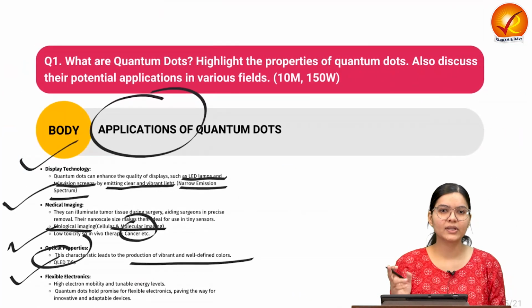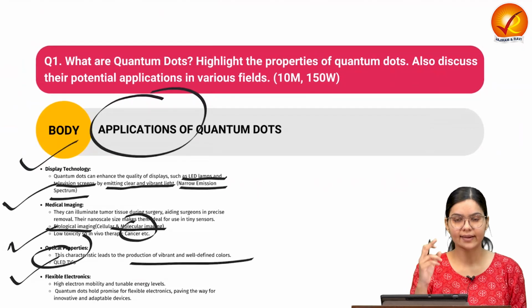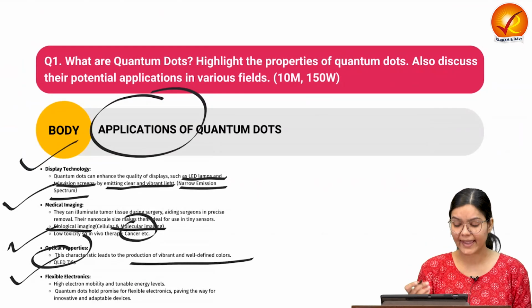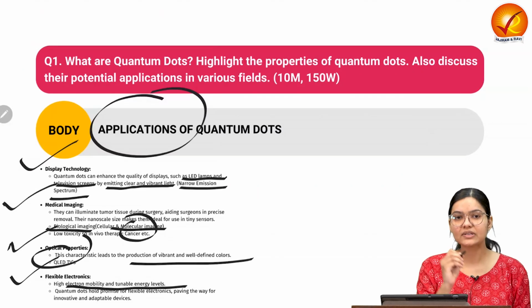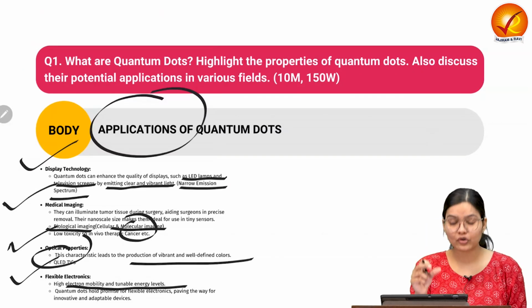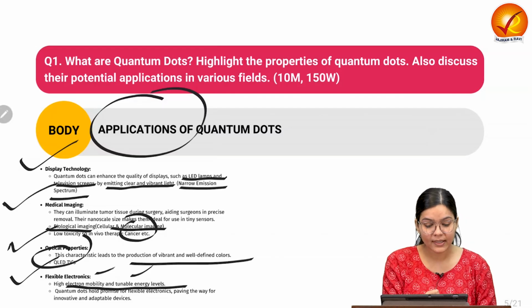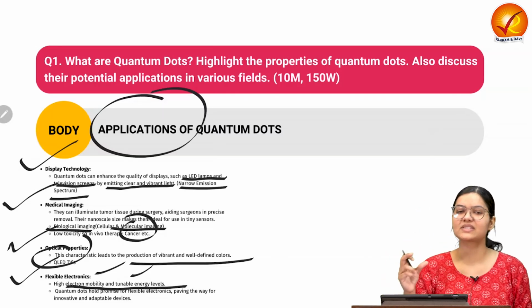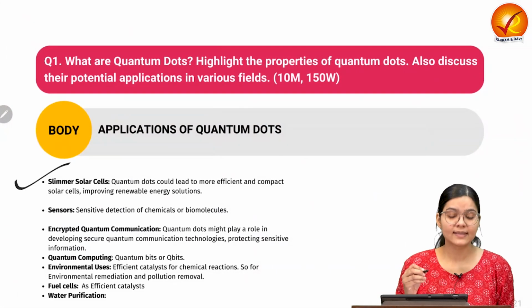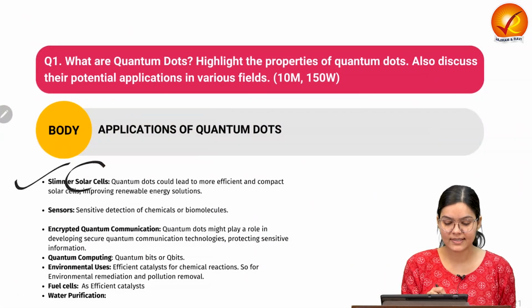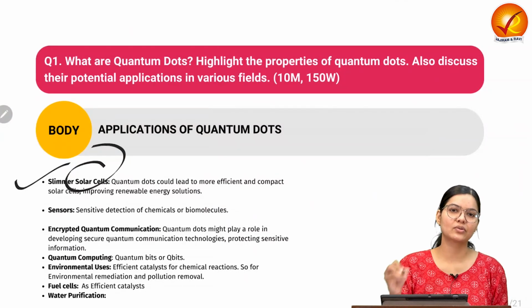And also one important point which we have to consider related to the quantum dot, it also exhibits high electron mobility and tunable energy levels. So this high electron mobility and tunability make it very important for specific kinds of electronic devices. Another would be slimmer solar cells. So what are these slimmer solar cells?